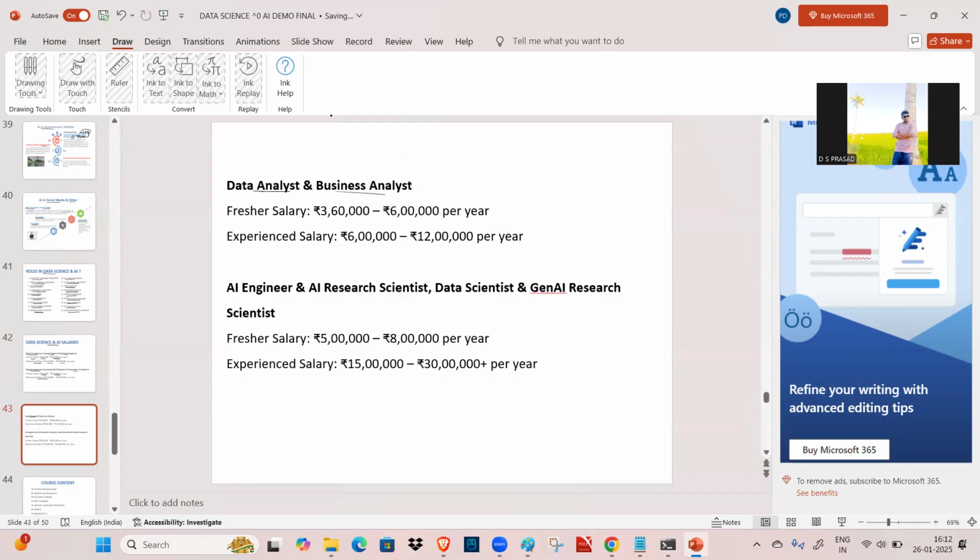Data analysts and business analysts are going to get 3,60,000 to 6 lakhs per year, and experienced salary may range from 6 lakhs to 12 lakhs. AI engineers, AI research scientists, and data scientists may get their package from 5 LPA to 8 LPA, and 15 LPA to 30 plus LPA for experienced salary. These are average salaries for normal graduates in India. We are not talking about extreme-knowledge people like IITians. If you are good at concepts, then you may start your career from 8 LPA also. Okay? That is the thing.